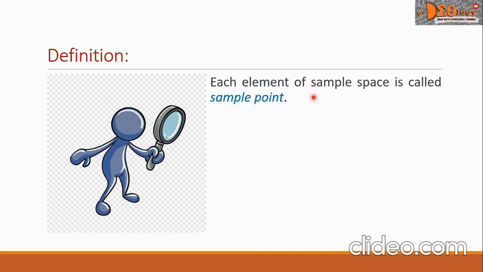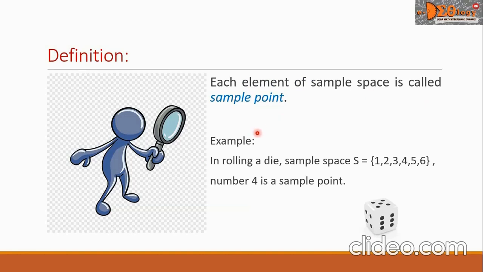Each element of the sample space is called a sample point. Example, in rolling a die, the sample space S equals {1, 2, 3, 4, 5, 6}. The number 4 is a sample point.